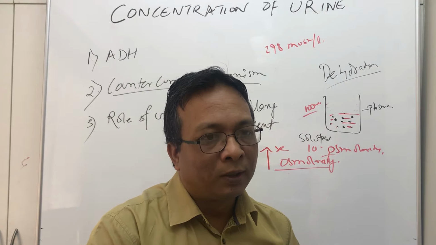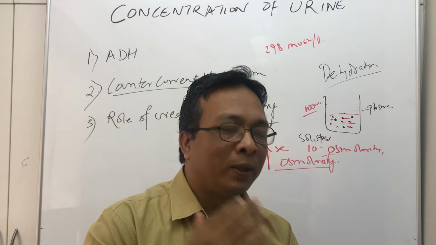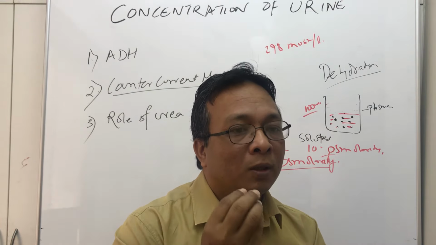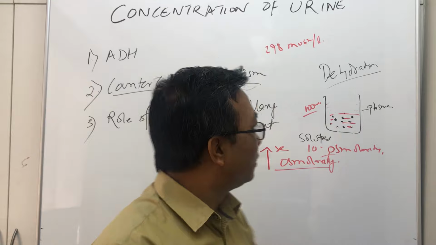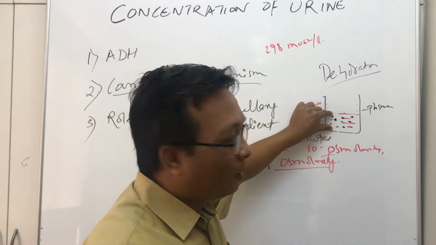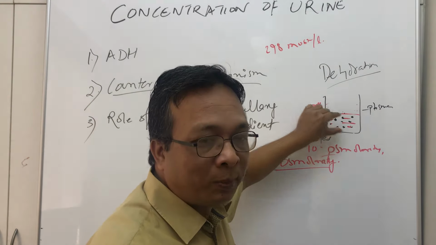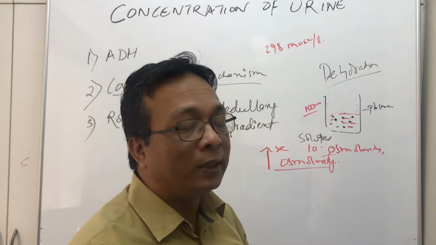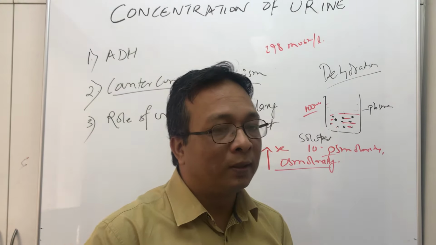That we call concentrated urine. So in any hot and humid climate, when you are not drinking water or you are losing a lot of water, your urine becomes concentrated urine. Concentrated urine means the solids are the same, but the amount of fluid has decreased, because the body has tried to conserve water. So it has produced concentrated urine.